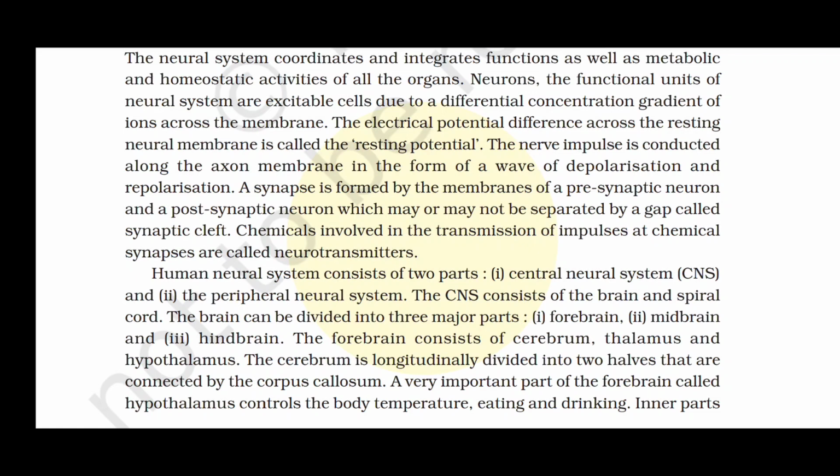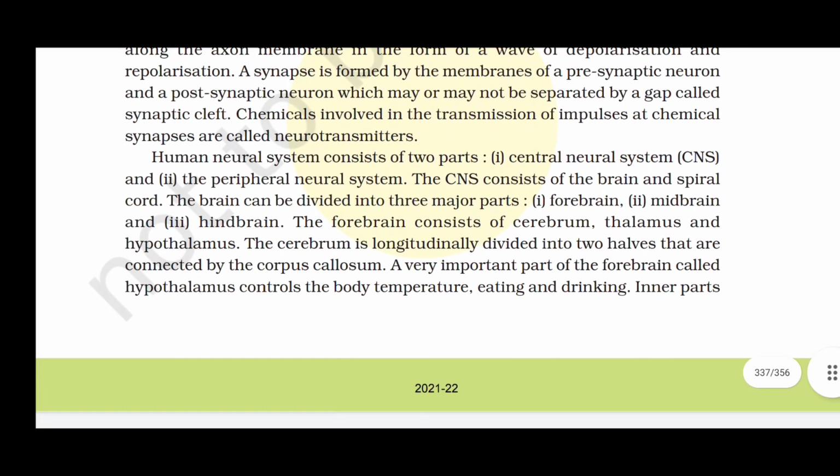Human neural system consists of two parts, central nervous system and the peripheral neural system. The central nervous system consists of brain and the spinal cord. The brain can be divided into three major parts: forebrain, midbrain, and hindbrain. The forebrain consists of cerebrum, thalamus, and hypothalamus. The cerebrum is longitudinally divided into two halves that are connected by corpus callosum.